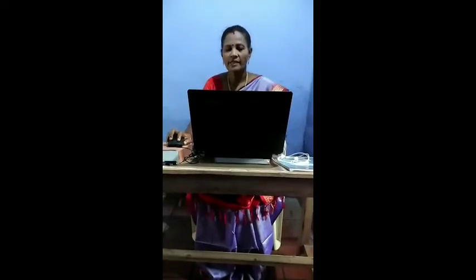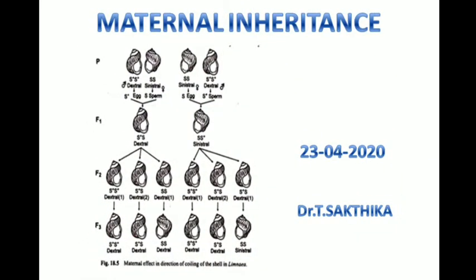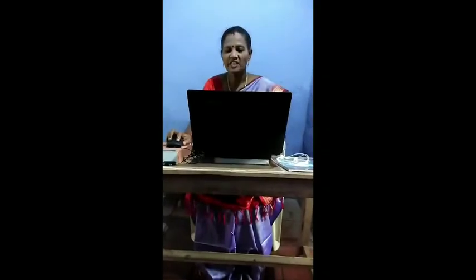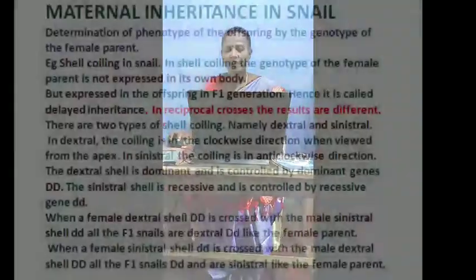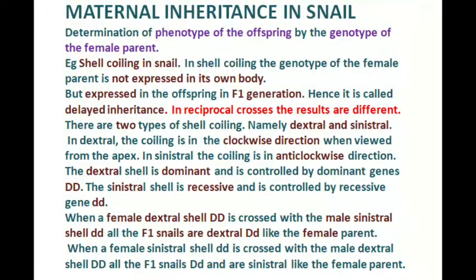Today we shall learn about maternal inheritance. First we should know what maternal inheritance is. The determination of the phenotype of the offspring by the genotype of the female parent is known as maternal inheritance.